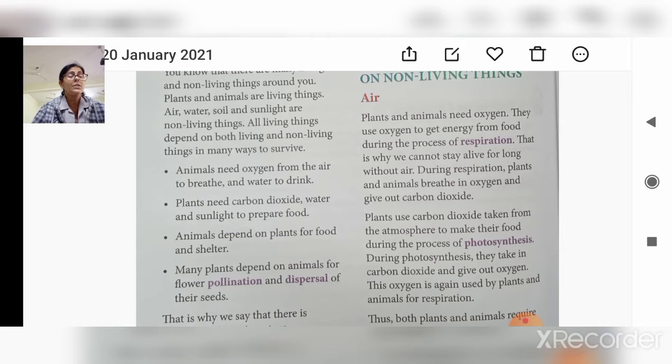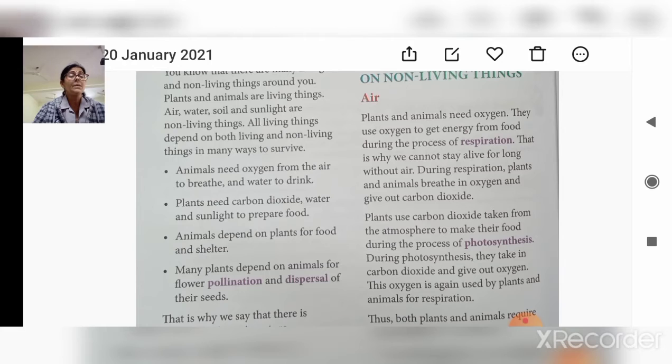This adds humus to the soil. What does it make? It makes humus. When decayed plants and dead body parts of animals rot, they mix with the soil and become humus, which makes the soil fertile for the growth of plants, right? Now sunlight. Plants use energy trapped from the sunlight to make the food during photosynthesis, right? Sunlight provides warmth for seeds to germinate.